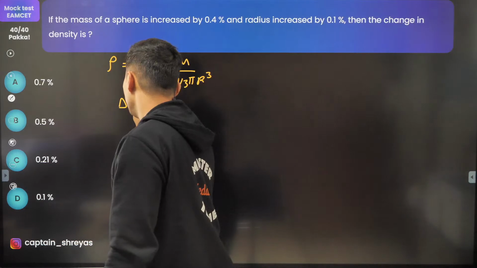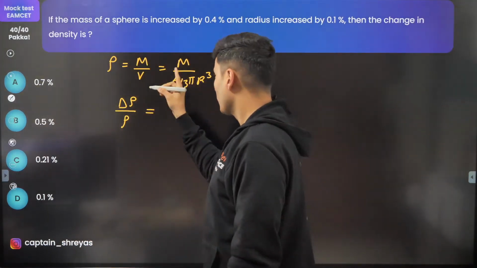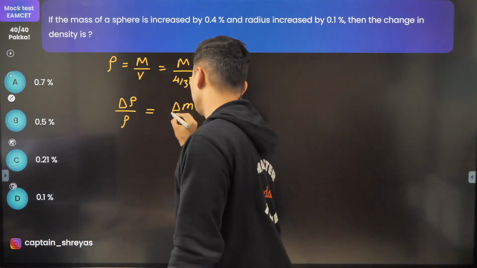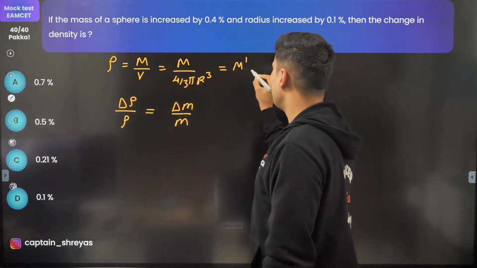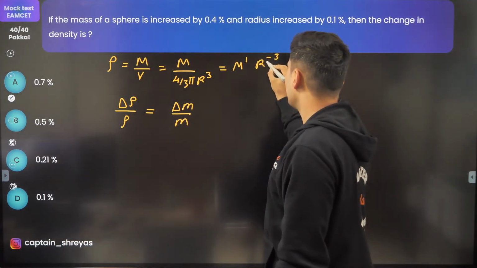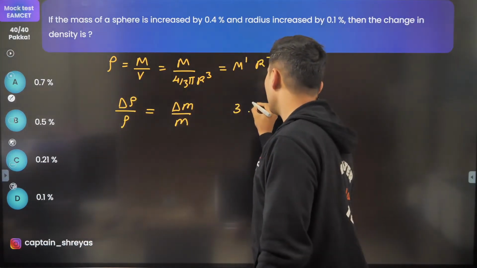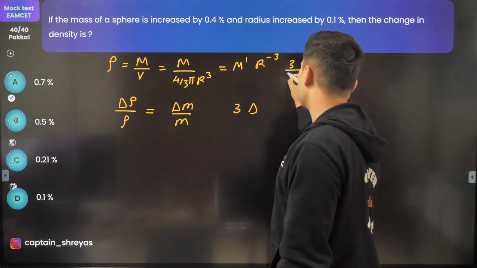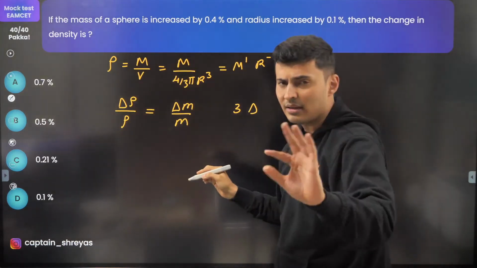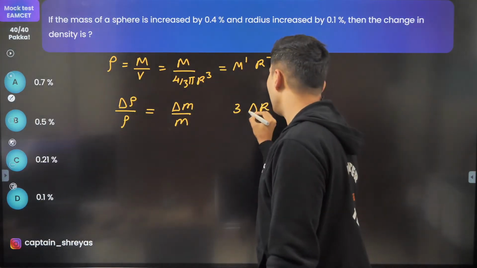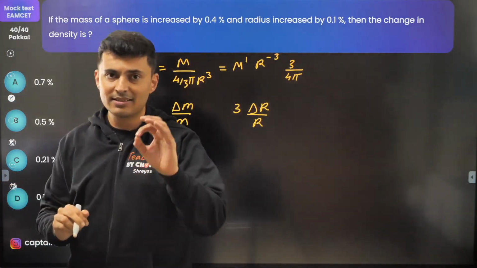Hence, your del rho by rho, which is the relative percentage error in the density, will be nothing but del m by m. The power of m, like you can see, is 1, and the power of r is -3, but we have to always take the mod value. So you will have 3 times del r by r, and that 3 by 4 pi remains as it is. So the power of m is 1, the power of r is 3, don't worry about the minus sign. Be careful over here because there is a catch in the problem.